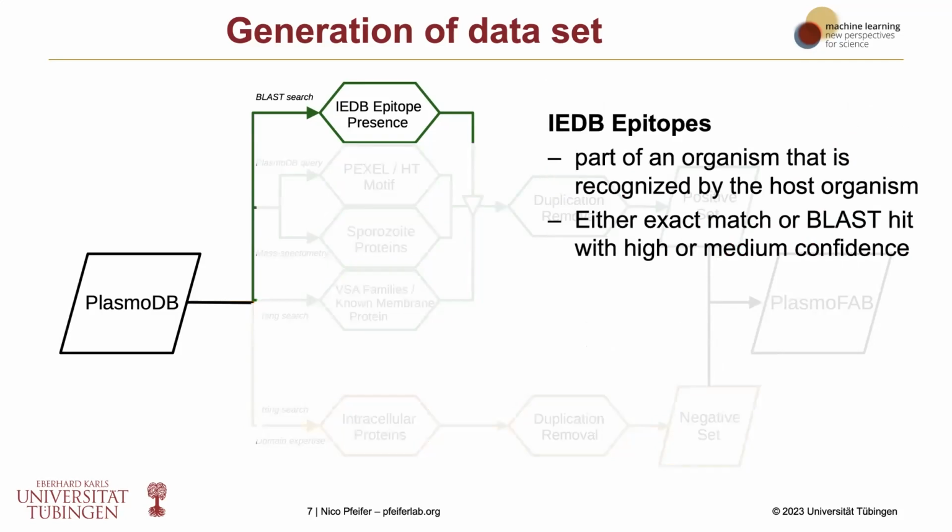So PlasmoDB contains sequences for those different Plasmodium variants, and so, for example, also for Plasmodium falciparum. And then what you can do is to look for known antigens. And known antigens you can find by looking at data from IEDB. So IEDB is a database that contains information about immune system processes, so antigens, again, for T-cell antigens, also peptide binding for MHC alleles, for example.